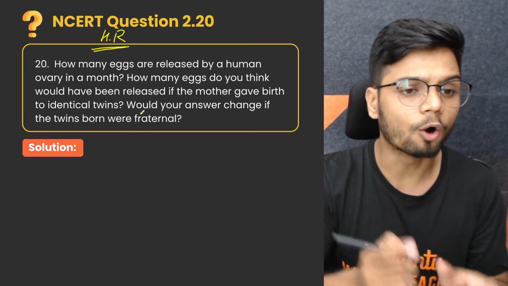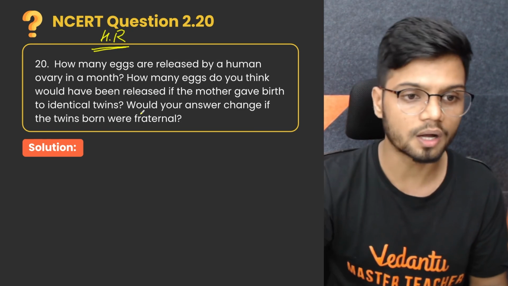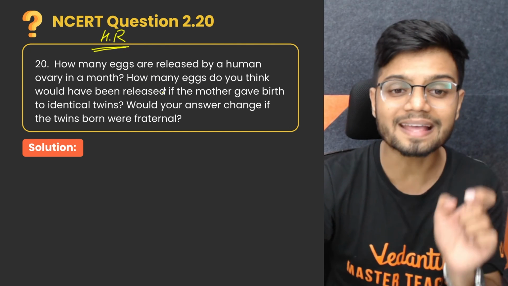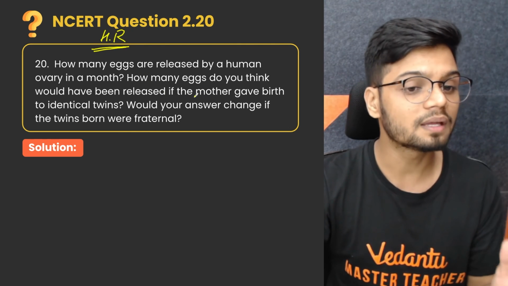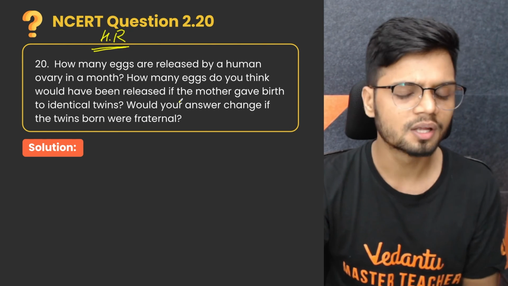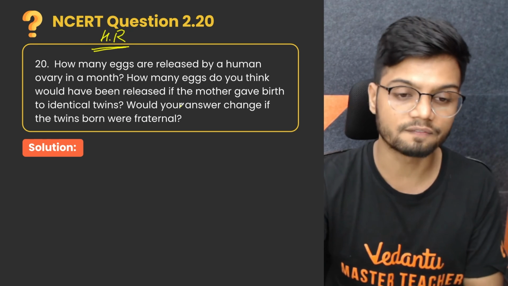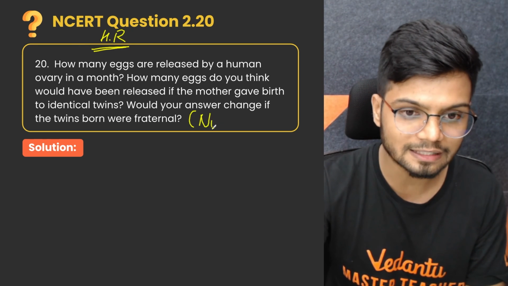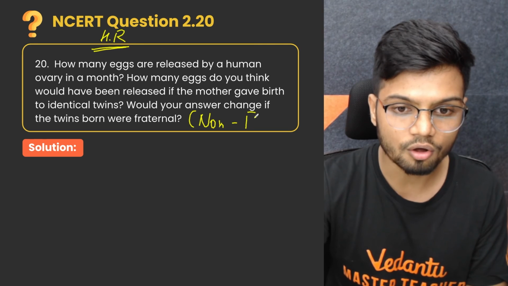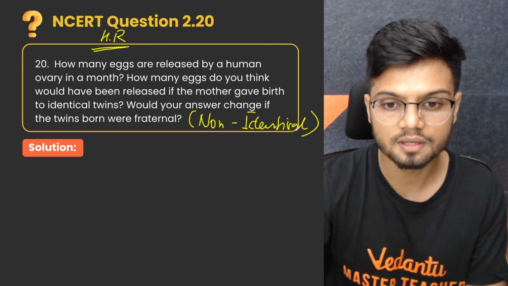The question is, how many eggs are released by a human ovary in a month? Question number one. Question number two is, how many eggs do you think would have been released if the mother gave birth to identical twins? Third question is, would your answer change if the twins were born fraternal? Fraternal means non-identical twins. Clear?